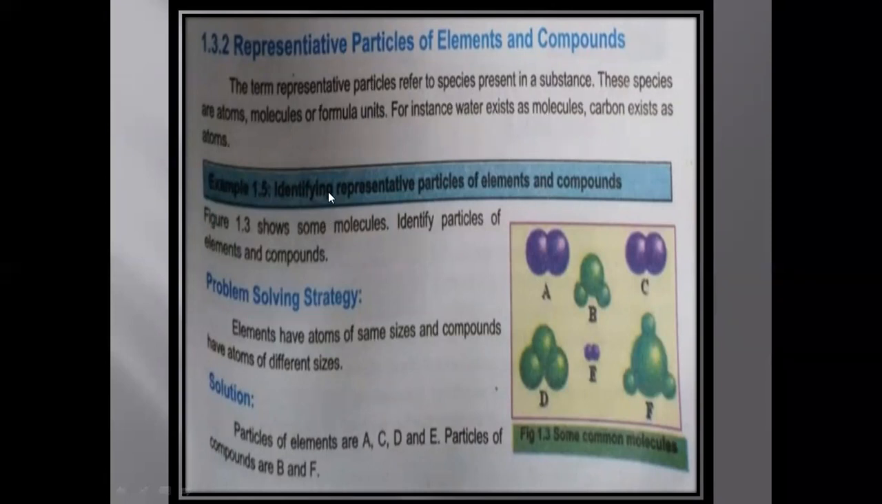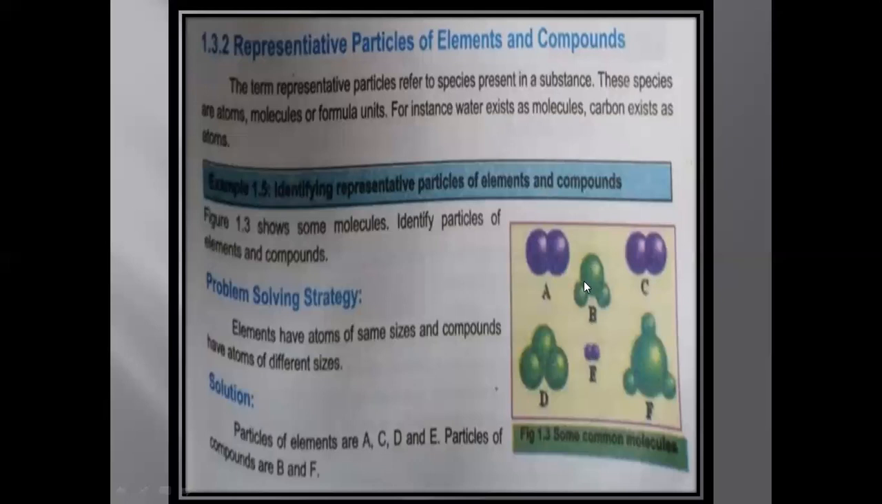So example 1.5, identify representative particles of elements and compounds. You can see in this diagram A is made up of two similar balls. And I told you it is an example of an element because elements are made up of similar atoms. One atom or more than one atom, but if they are similar, we call it an element. This may be O2, H2, or N2. So this is an example of an element. Again, C is made up of two similar balls, so element. E again is made up of two similar balls, so element.